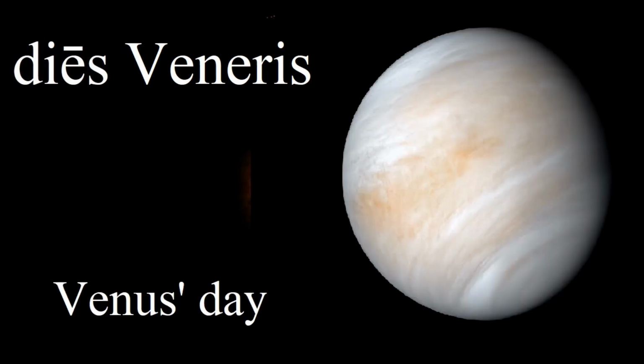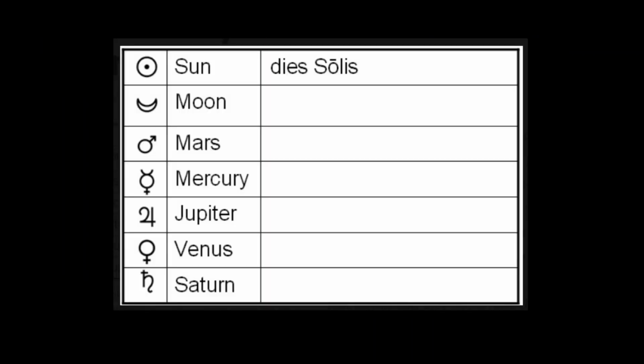And finally, we have Dies Veneris. This is the genitive form of Venus, or Venus in English. So, how do we remember which day is which? We know Sunday and Moon Day, right? They are Dies Solis and Dies Lunae.